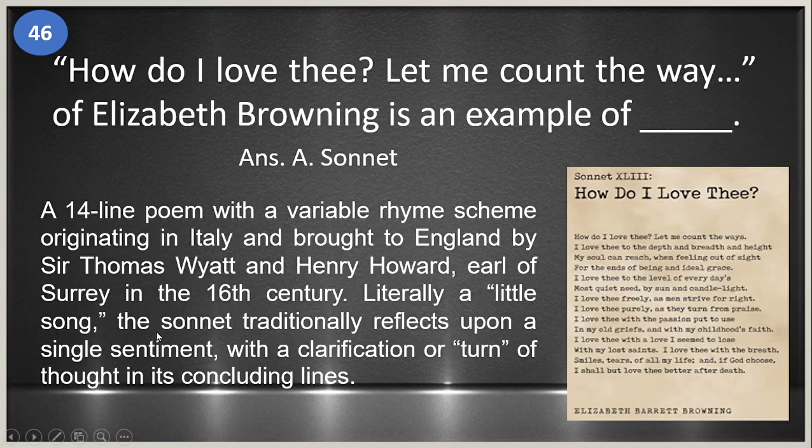So, a 14-line poem with a variable rhyme scheme originating in Italy and brought to England by Sir Thomas Wyatt and Henry Howard, Earl of Surrey in the 16th century, literally a little song. The sonnet traditionally reflects upon a single sentiment, with a clarification or turn of thought in its concluding lines. So this is the excerpt of How Do I Love Thee.